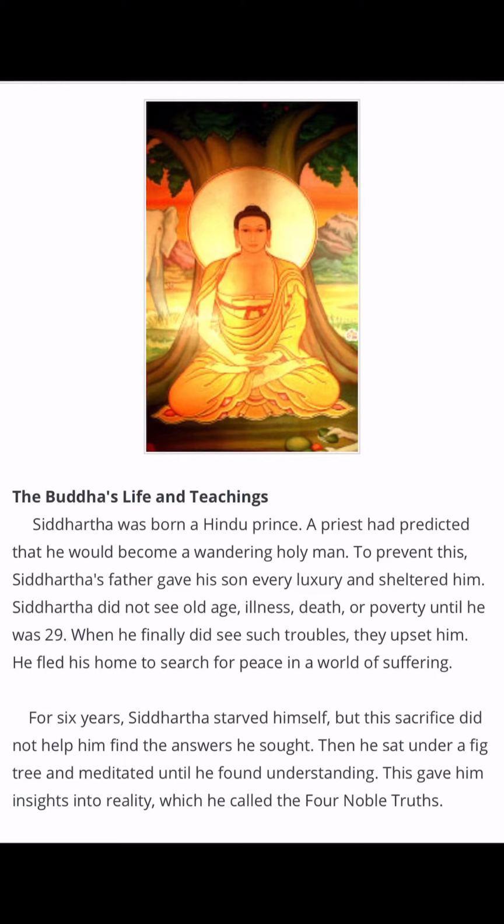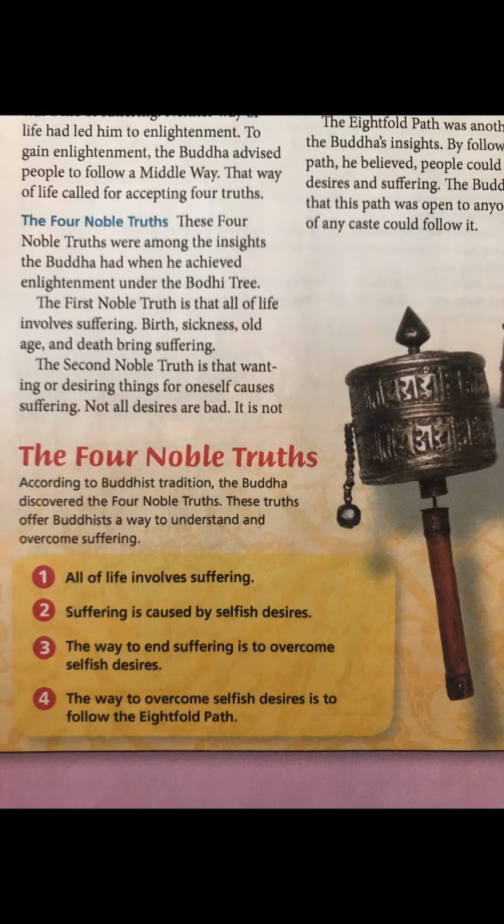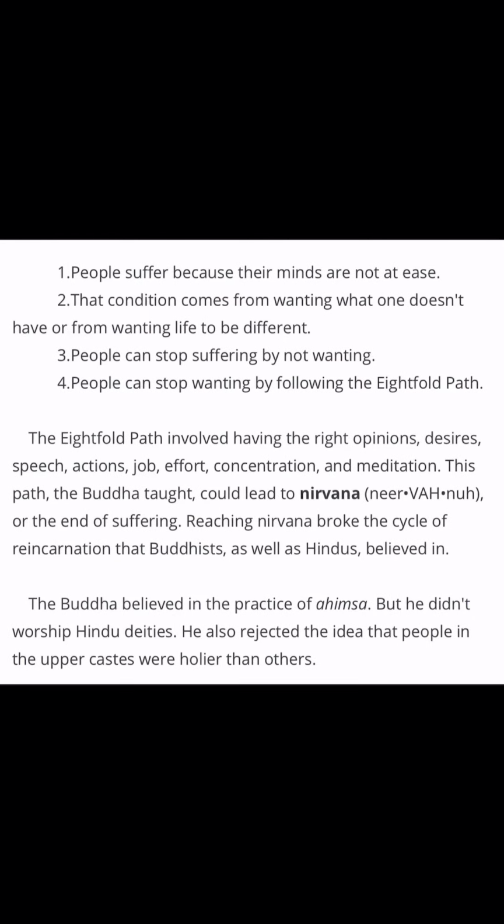So let's talk a little bit about these understandings that he came to achieve. He called these things the Four Noble Truths. So these Four Noble Truths are what Buddha discovered as a way to understand and overcome suffering. So here are the Four Noble Truths. Your textbook also has a lovely graphic organizer for you on page 401, which I think kind of makes the Four Noble Truths easier to understand. But I'm going to look at both what your textbook says and this short article so we can look at it in two different ways.